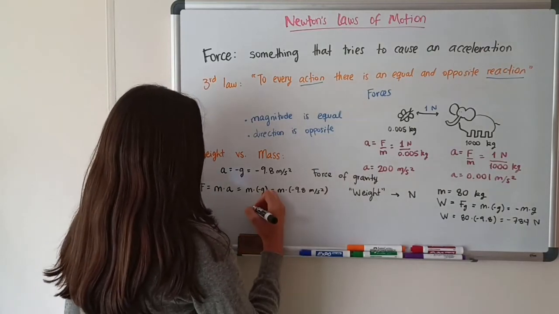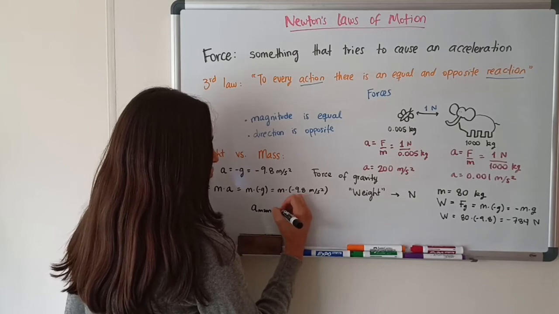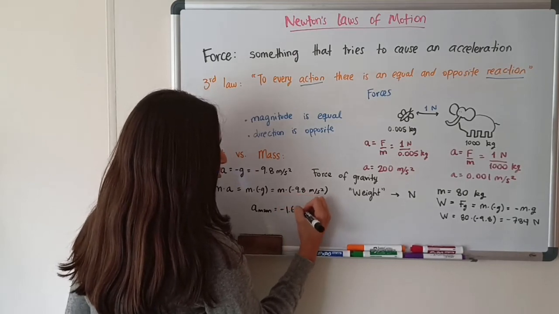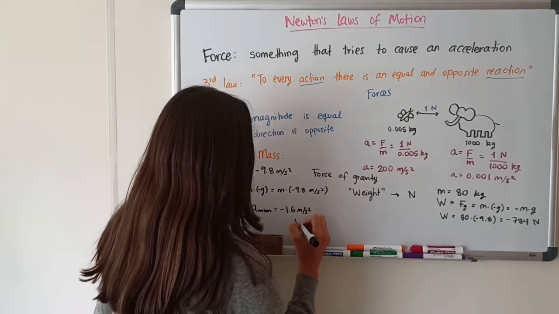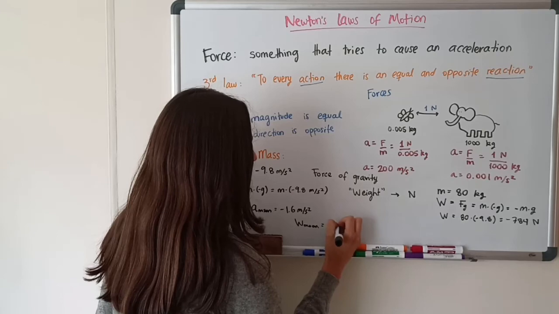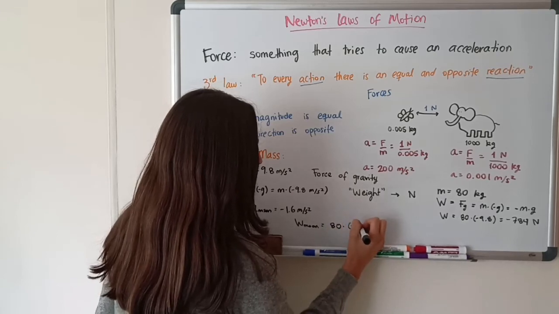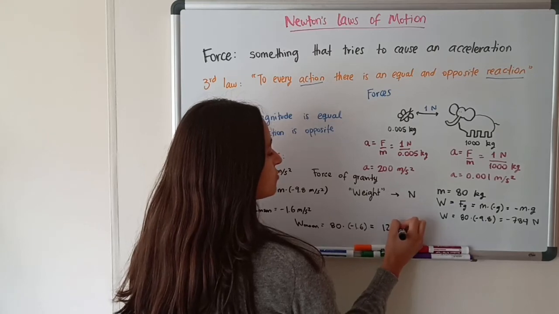On the moon, the acceleration due to gravity is equal to negative 1.6 meters per second squared. So if we were asking about the weight of the man on the moon, we would have to multiply his mass of 80 times the negative 1.6, and we would get negative 128 newtons.